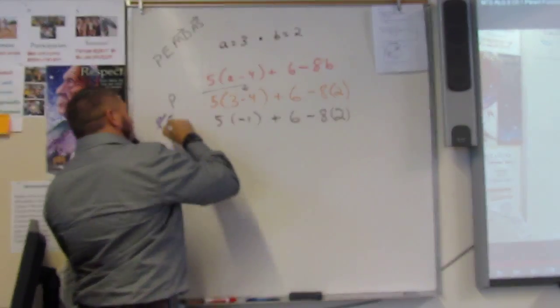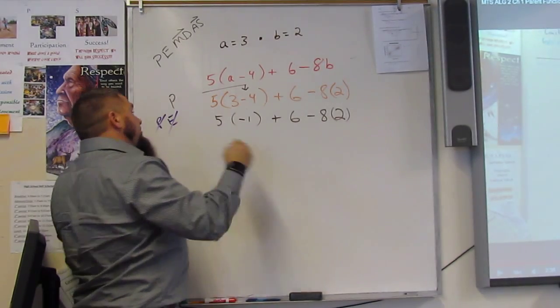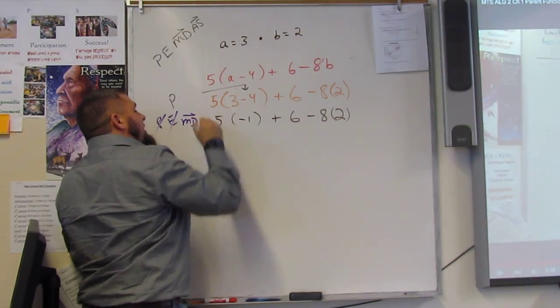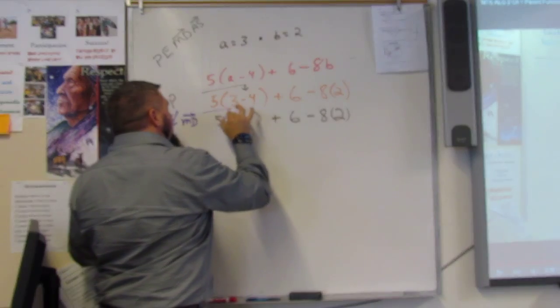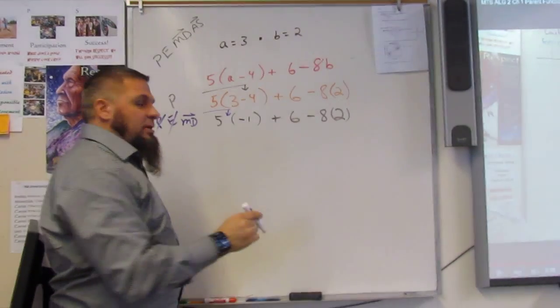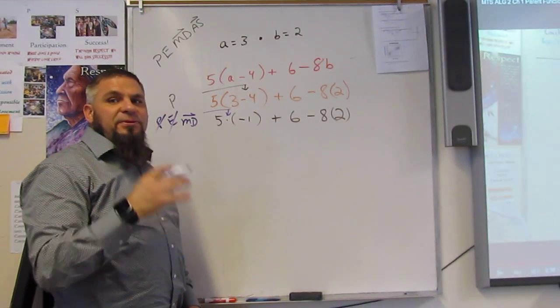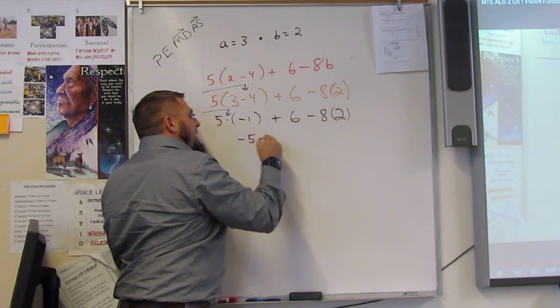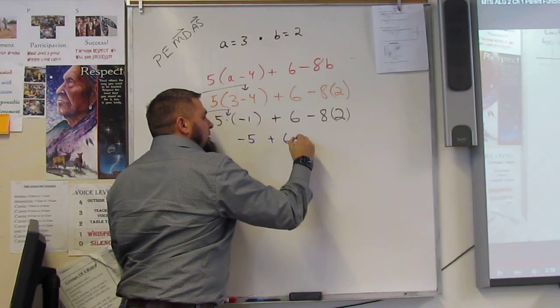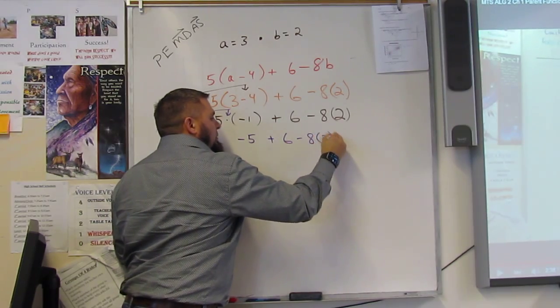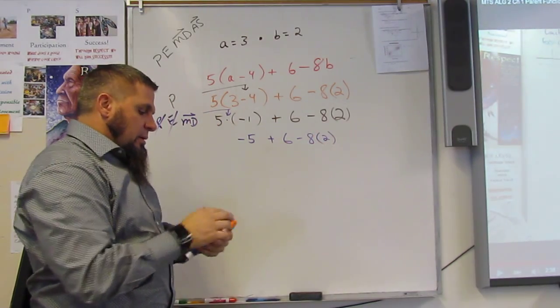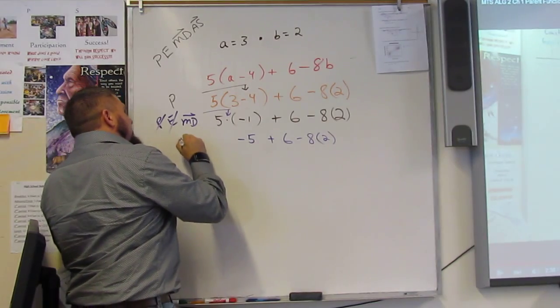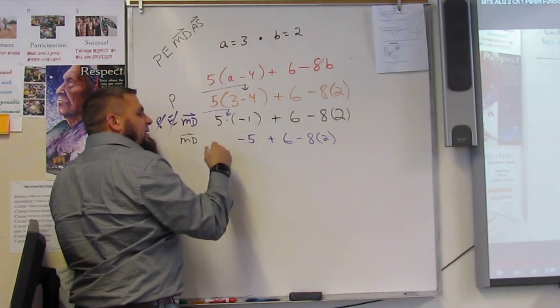There are none. Okay? Multiplication, division from left to right. So I go over and go, okay, this one's first. This multiplication comes first. So I have 5 times negative 1. Negative 5. Then everything else comes down. Okay? Then I do multiplication, division from left to right again.